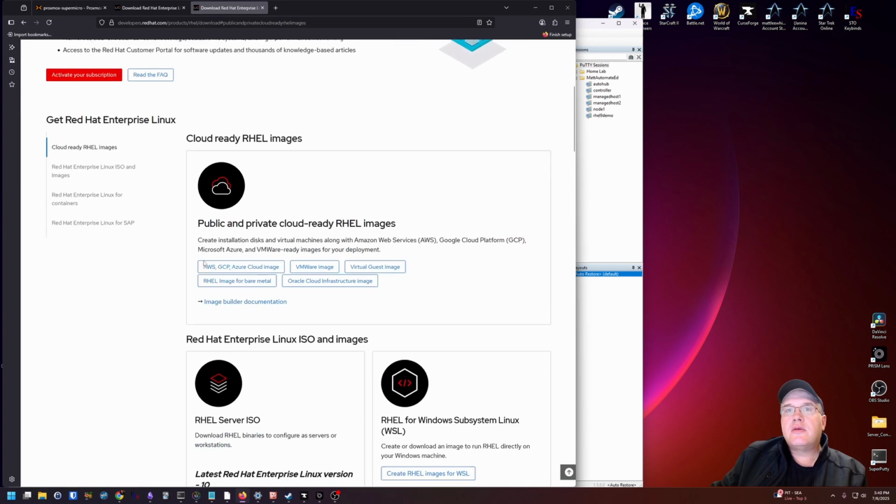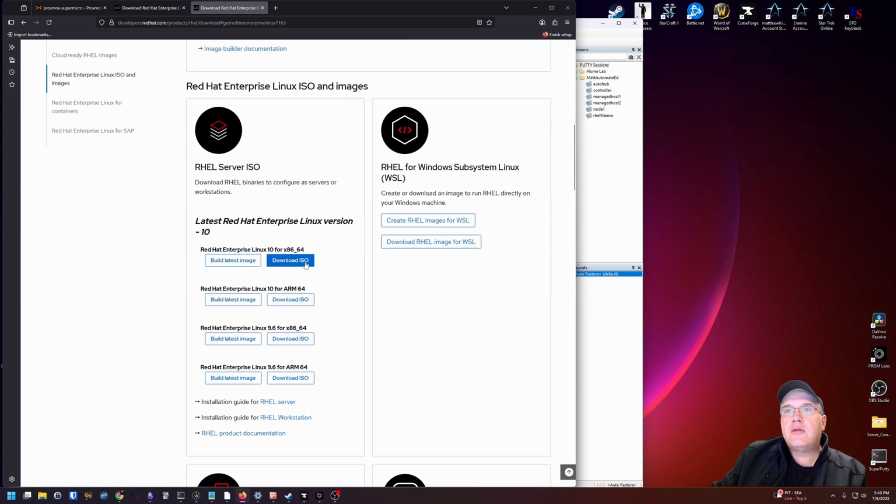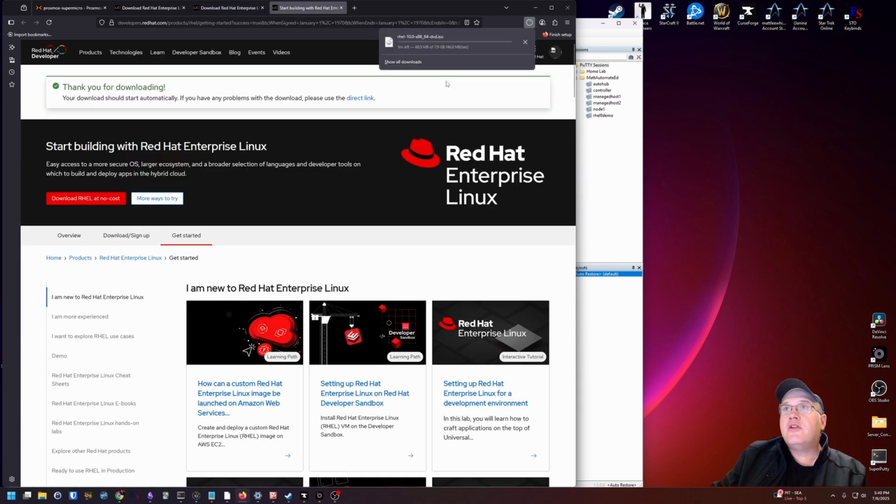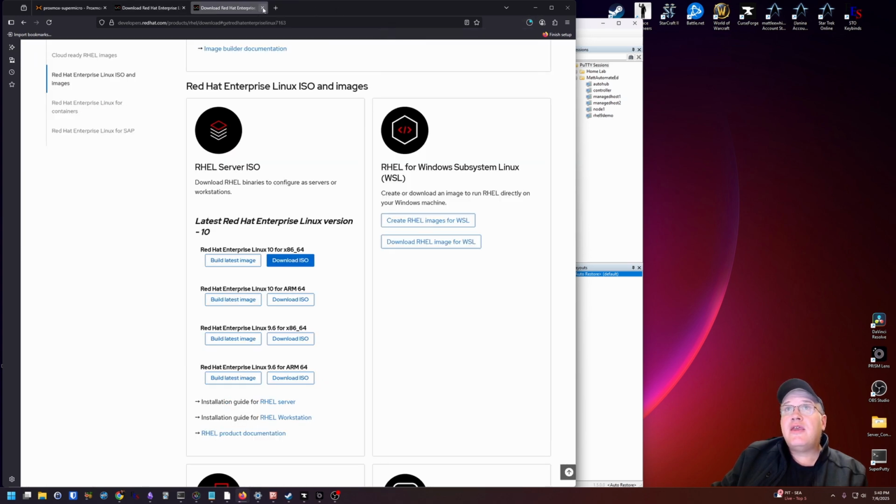All right, download, and then it should start to download. Now, if this is the first time that you've signed up for the developer license, you will get asked a questionnaire where you have to fill out address, email, that sort of thing. However, I've already downloaded this. As you can see, it's downloading right now in Firefox. I went ahead and downloaded the ISO,